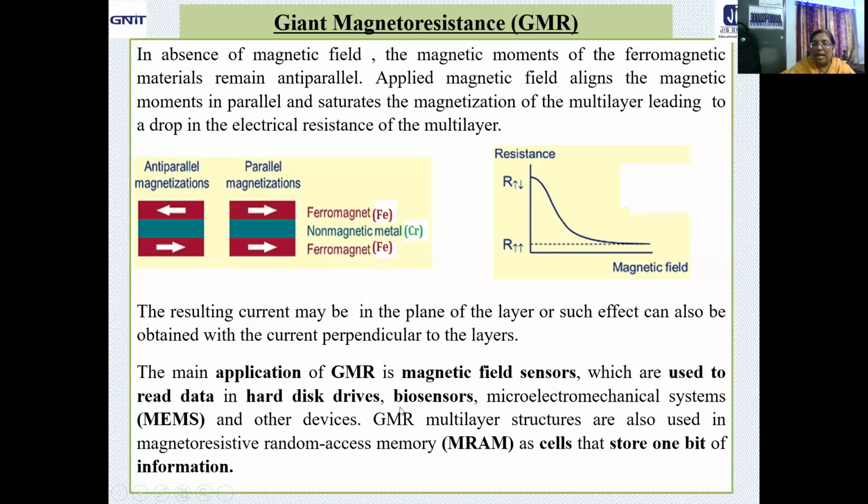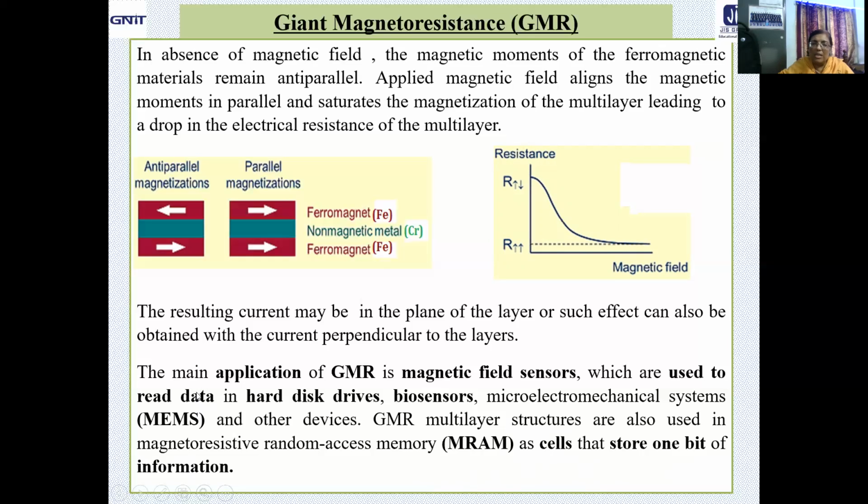It is also used as biosensors, and most importantly in MEMS, that means micro electromechanical systems, and other devices. GMR multilayer structures are also used in magnetoresistive random access memory, MRAM, as cells which can store 1 bit of information.